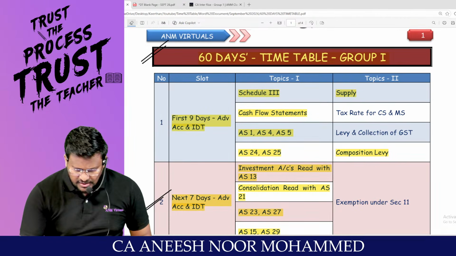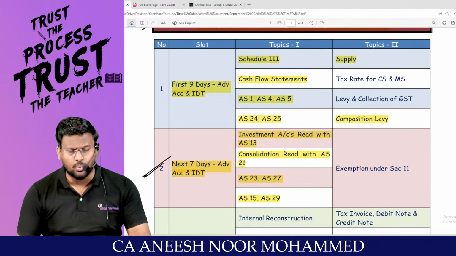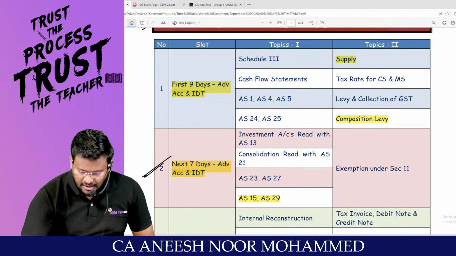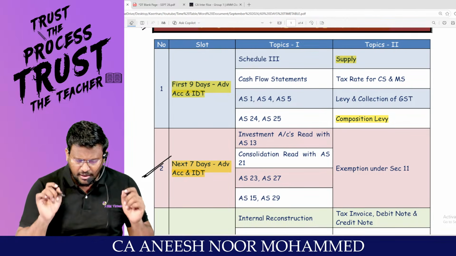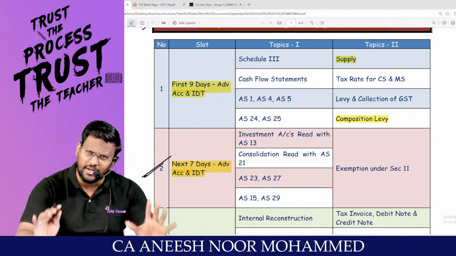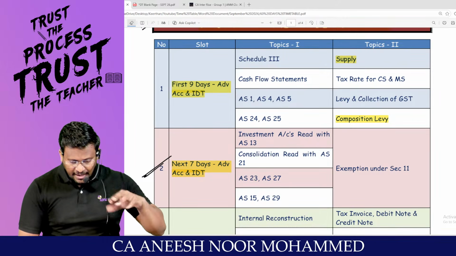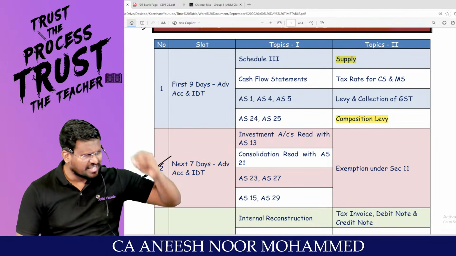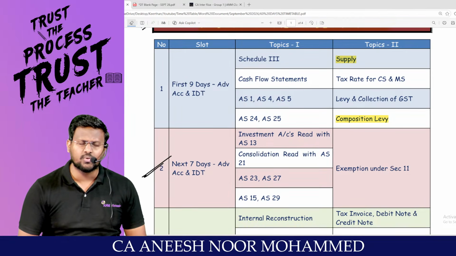And in the afternoon, sir, for this 7 days, daily you should do 1 question from schedule 3, 1 question from cash flow statement, and extra questions from AS1, AS4, AS5, AS24, AS25. And you should properly prepare investment accounts. There is a lot to be prepared in investment accounts here.